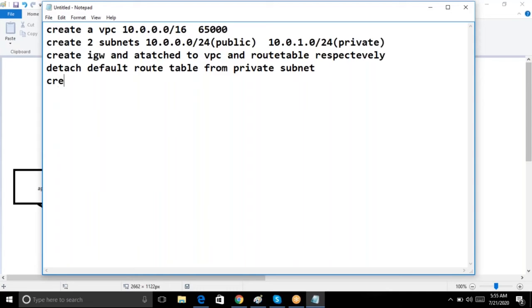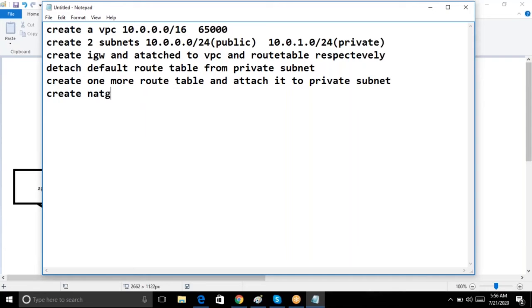So create one more route table. Very easy, guys. It's not a big deal. Hardly, 10 minutes it will take, 5 minutes it will take to do all this stuff. And attach it to private subnet.